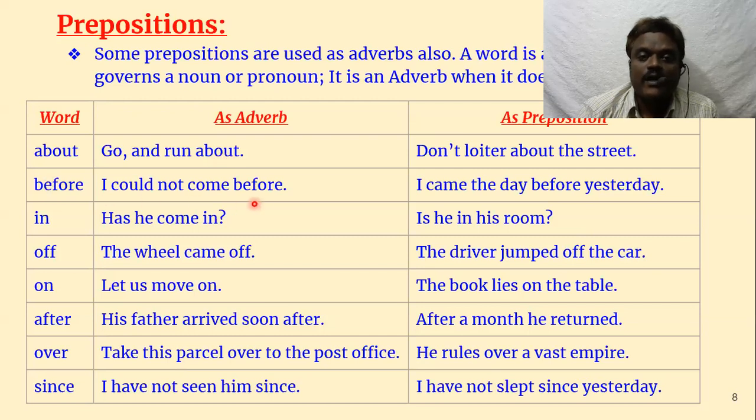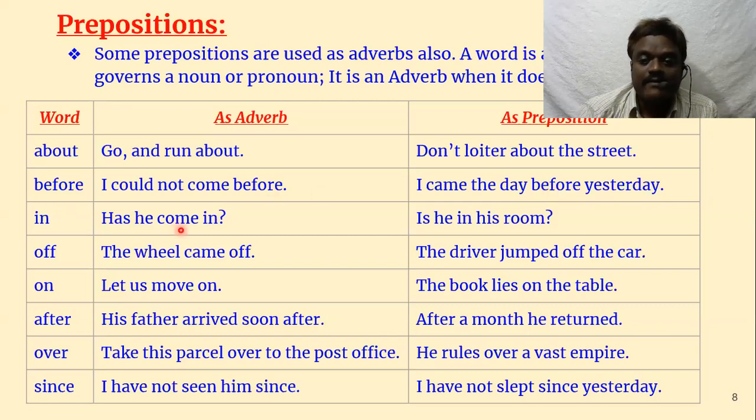Before. I could not come before. There is no object. Suppose we say, I could not come before the event, then it is a preposition. I came the day before yesterday. See here, "yesterday" is the object of the preposition, so it is a preposition. But here it is an adverb.